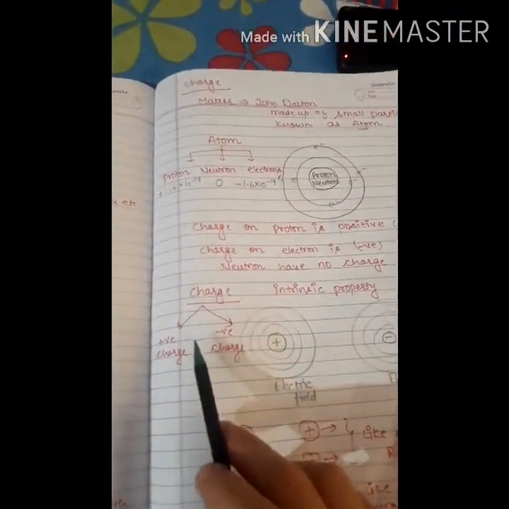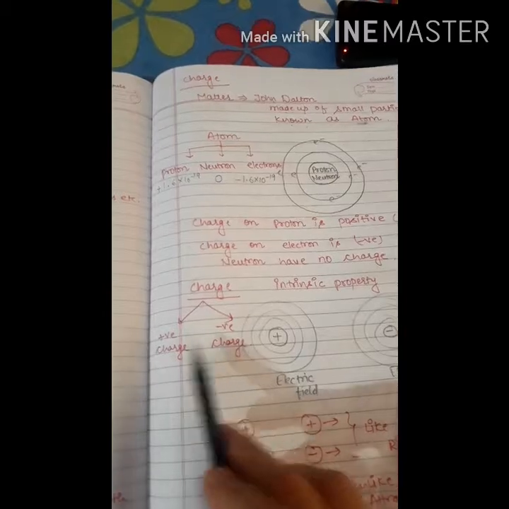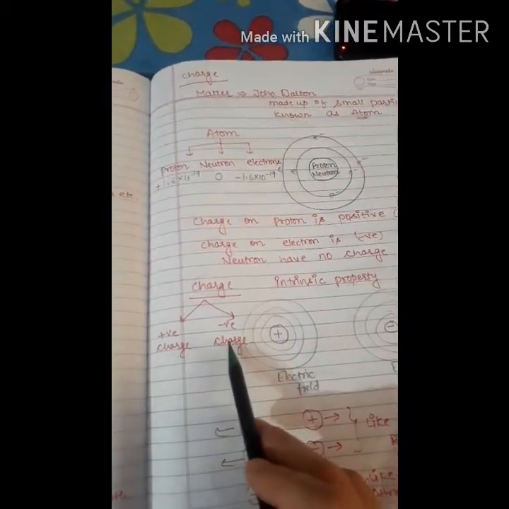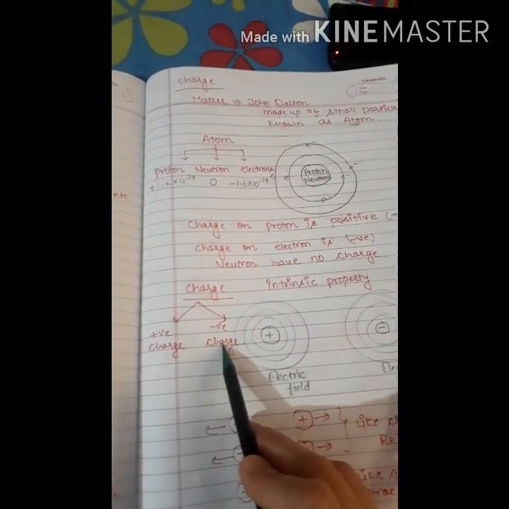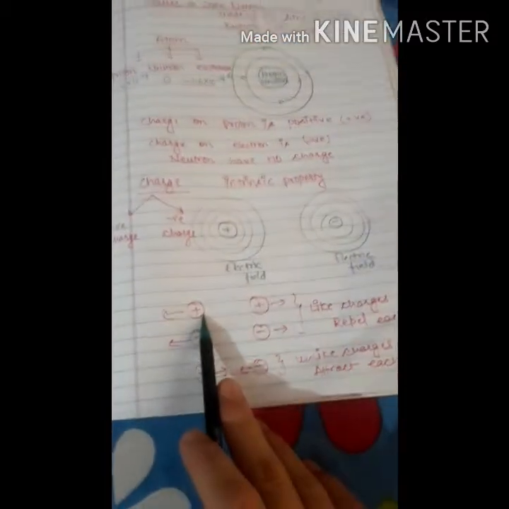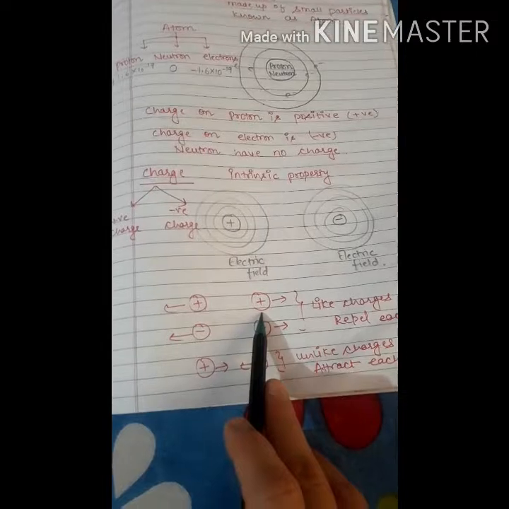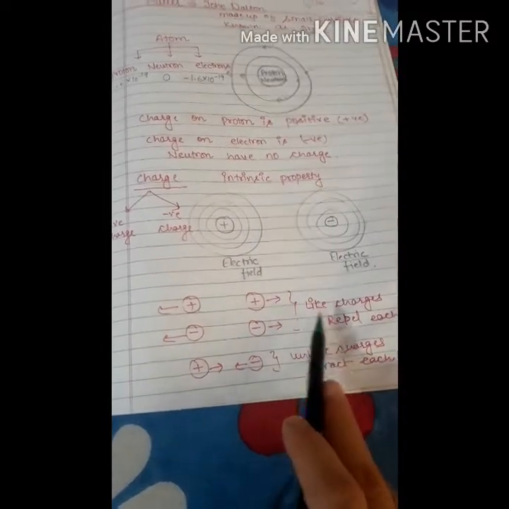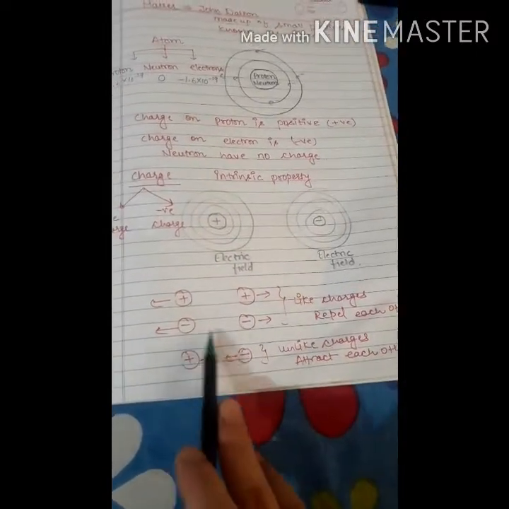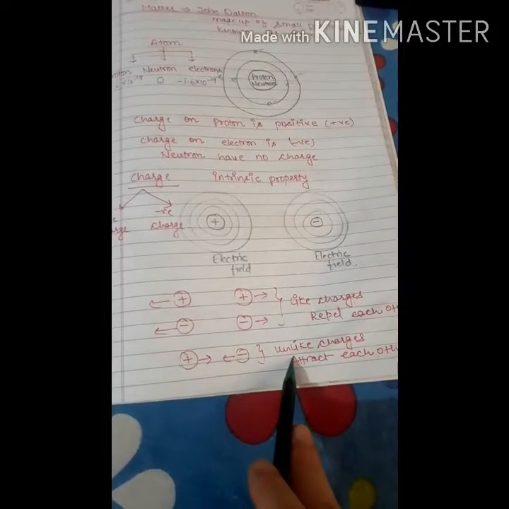Now, charges are divided into two categories. The first one is the positive charge and the other one is the negative charge. Like charges repel each other and unlike charges attract each other.